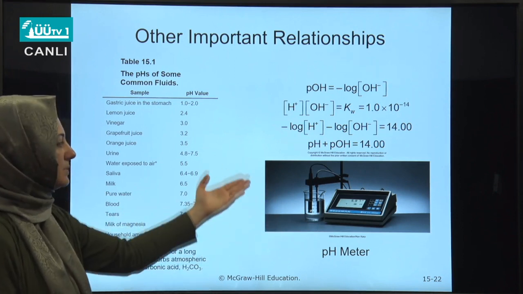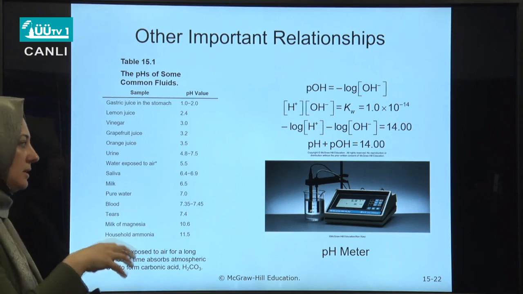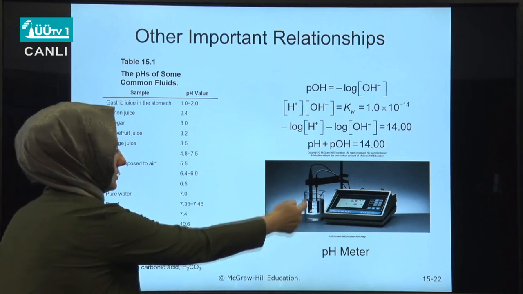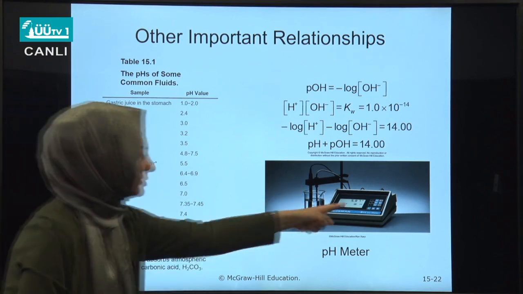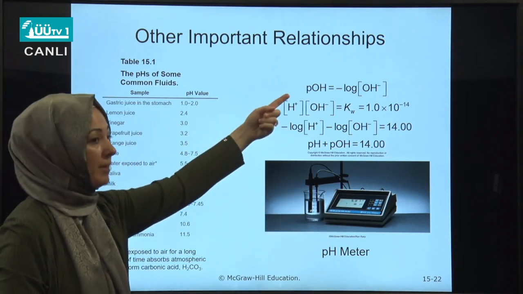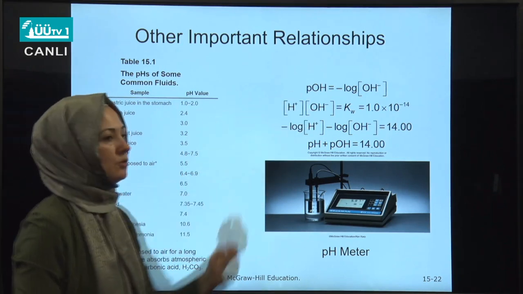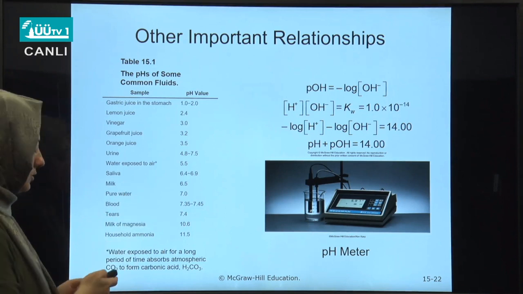So this is a pH meter. You can experimentally record the pH value of a solution just by inserting the probe into the solution, and you are going to read the pH value here. You can also compare with the calculated value that you obtain from the minus logarithm of H plus, and you can compare both values.